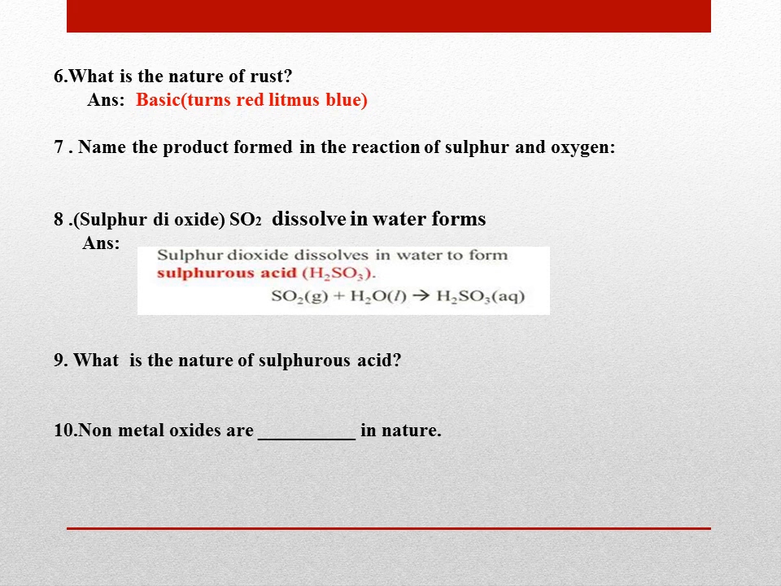Now, let's come to non-metals. When a non-metal reacts with oxygen, it forms sulfur dioxide gas or non-metal oxides. Now, if this sulfur dioxide gas is dissolved in water, it forms an acid known as sulfurous acid. And slowly and gradually this forms sulfuric acid, and this is actual acid rain.